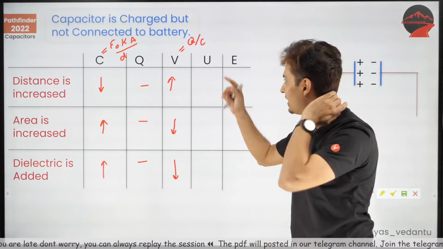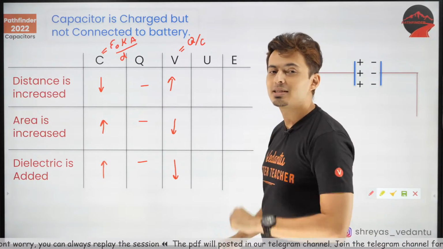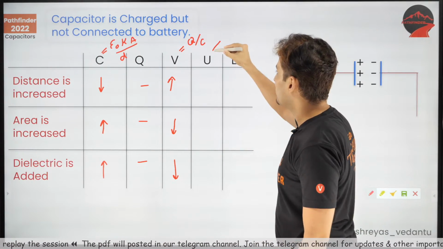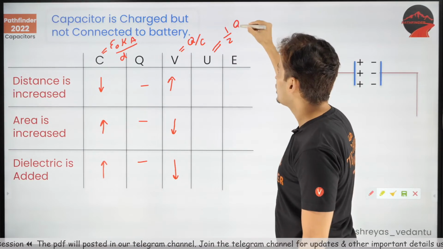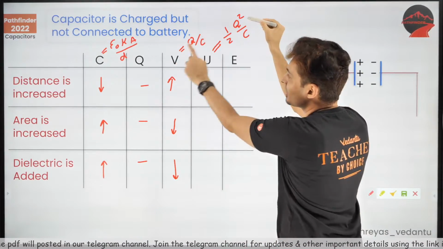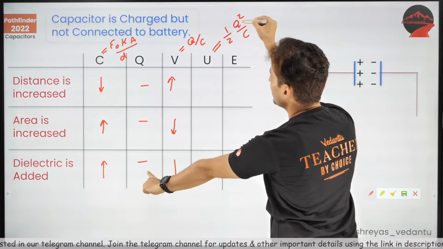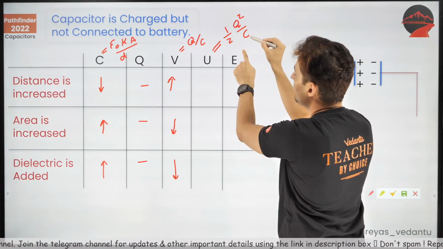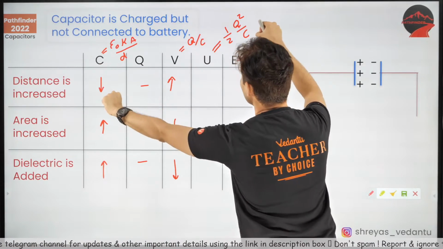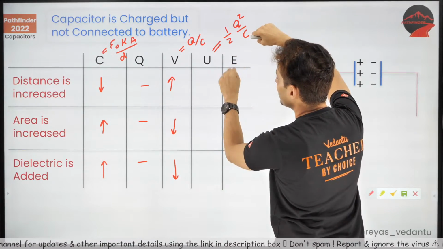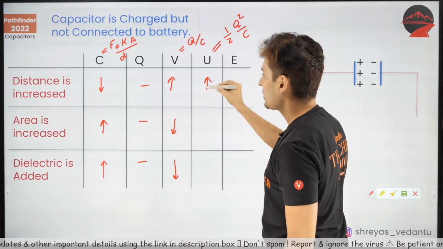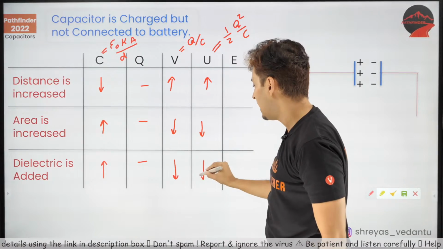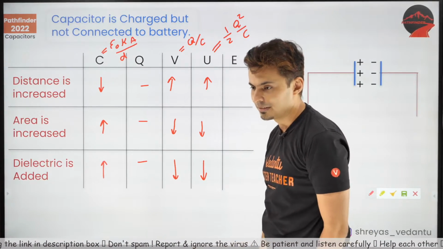Very good. Now for energy, I will not use CV square. Why? Because C and V both are changing. In fact, I will prefer using the formula half Q square by C because Q is constant. That's why I'm preferring this formula. Now look at that. C is again in the denominator. So if C decreases, denominator decreases, U will increase. So whatever happens over here will be exactly opposite. So decrease and then decrease, like you can see over here.